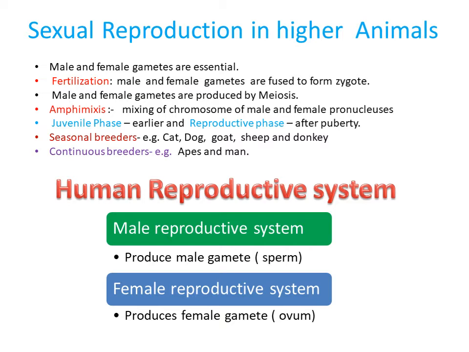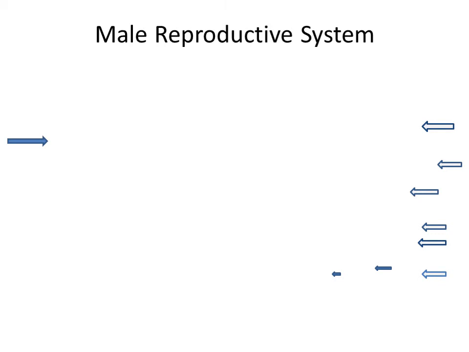Male reproductive organs are present on the male body, female reproductive organs on the female body. That's why in humans there are two reproductive systems: the male reproductive system which produces the male gamete, and the female reproductive system which produces the female gamete.